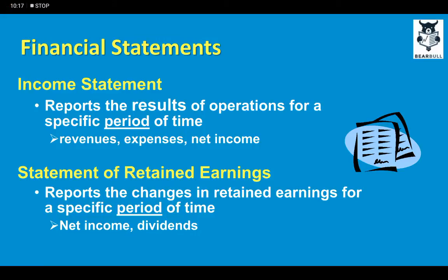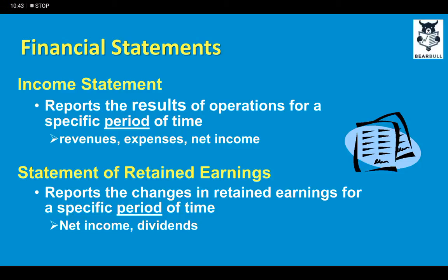So, financial statements are basically the income statement, statement of retained earnings, balance sheet, and statement of cash flows. First we talk about the income statement. The income statement reports the results of operations for a specified period of time. Remember, it's about a period of time. Generally, it's 12 months, but listed companies also need to prepare quarterly financial statements.